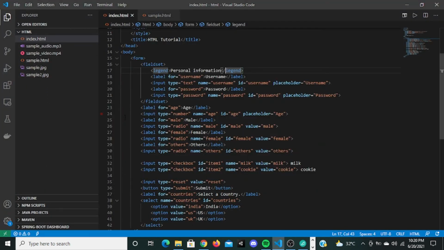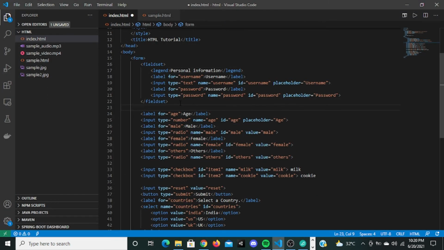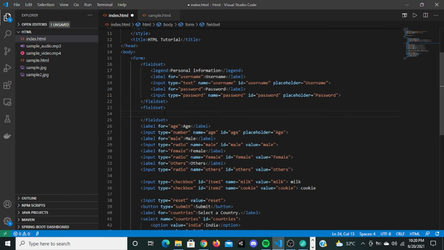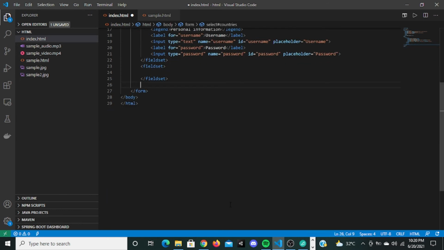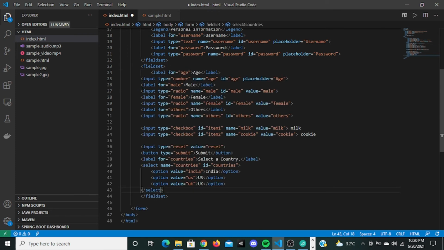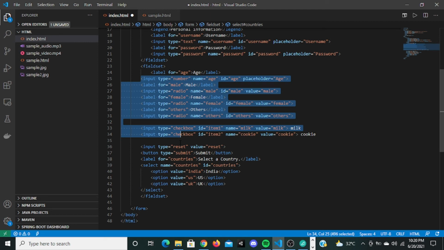So the rest of it, you can just cut everything, keep it here. Just let me format this.